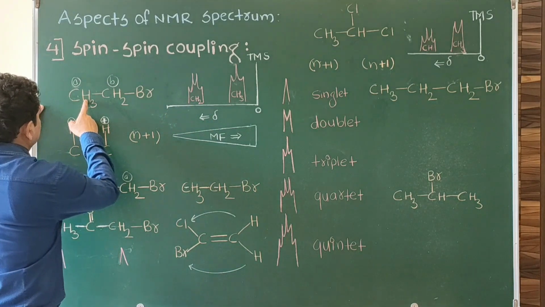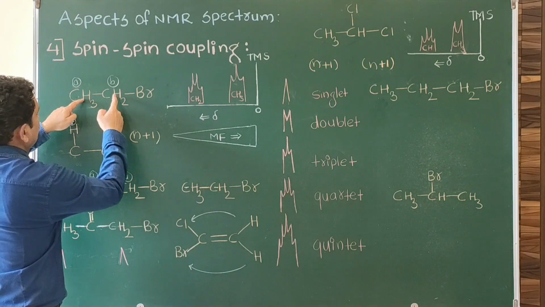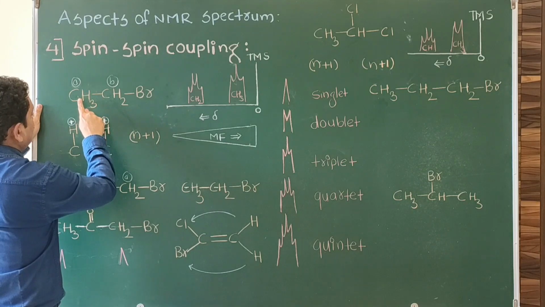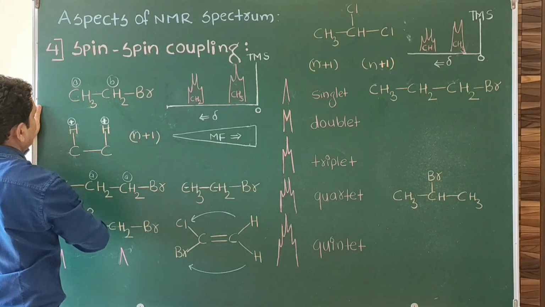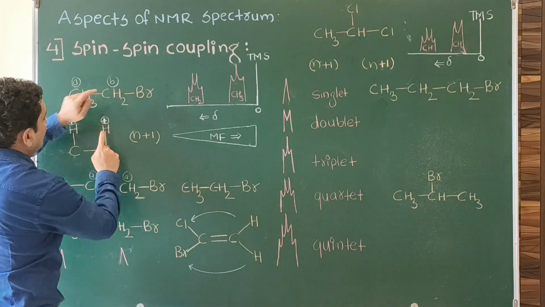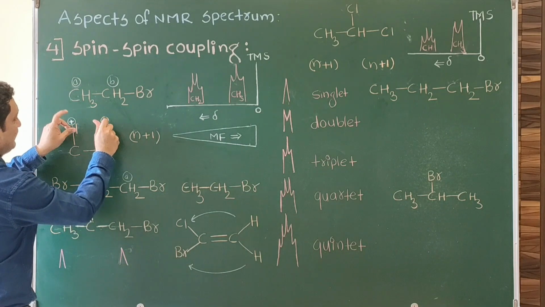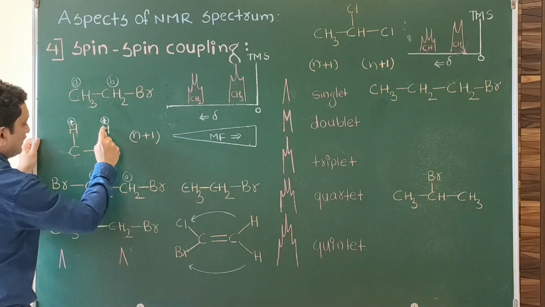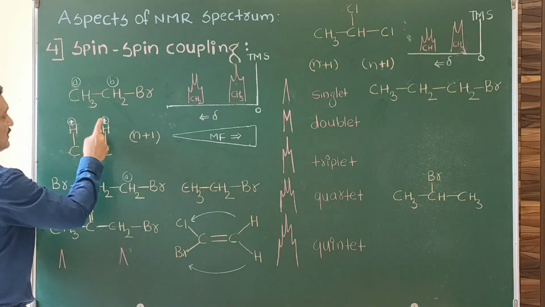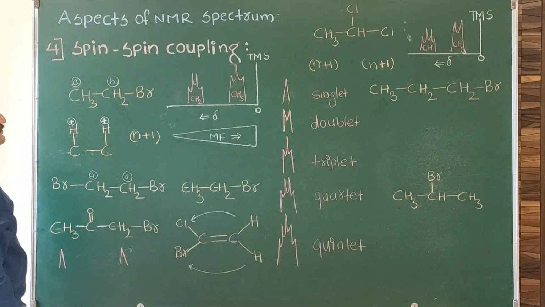Now the spin of this hydrogen nucleus and the spin of this nucleus will be magnetically coupled with each other. Their magnetic coupling is responsible for splitting of signal. For example, this is hydrogen, carbon, single bond, carbon, hydrogen. Spin of this nucleus and spin of this nucleus magnetically couple with each other through the bonds, called the intervening bonds. Maximum 3 bonds are allowed for effective coupling for the splitting of the signal.